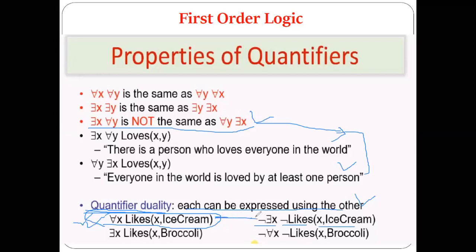Both of these logics are the same but are represented using different quantifiers. Correct? And that is called the quantifier duality. It means each quantifier can be expressed using the other quantifier. Understood?